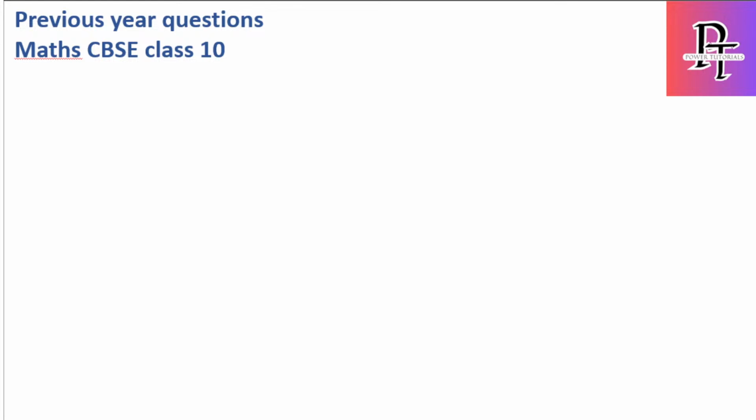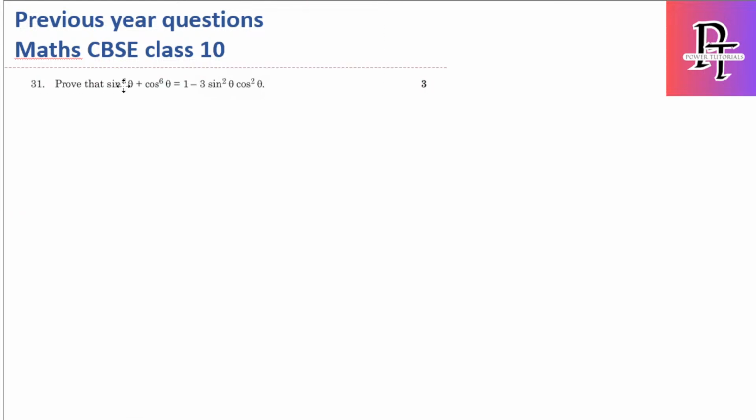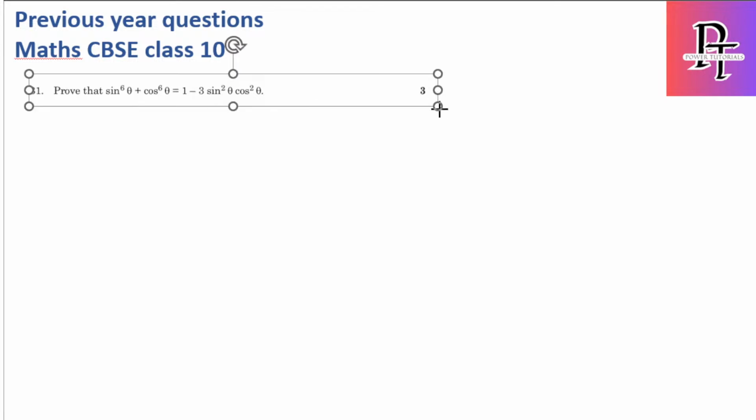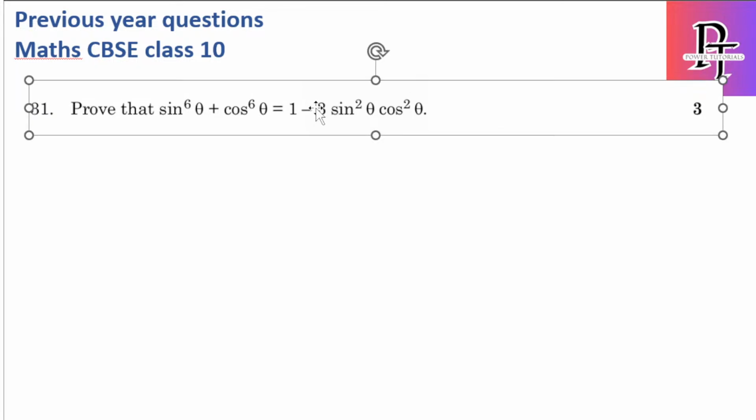As I mentioned, most of the short answer questions will be prove that type of questions only. Okay, I have one more here. Hope you're able to see the question.